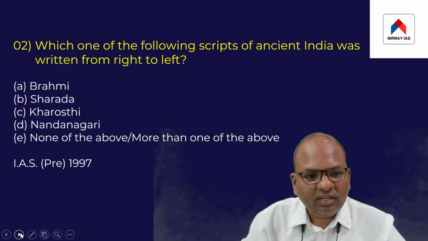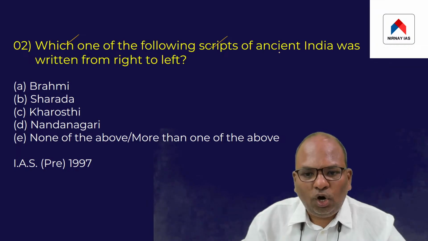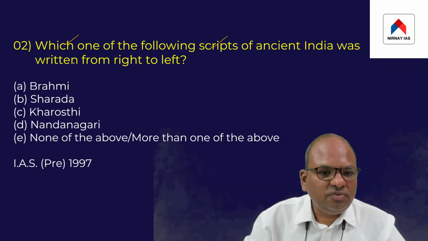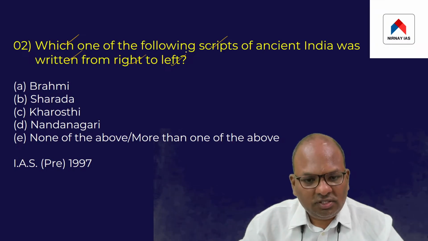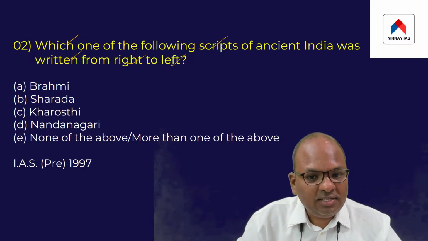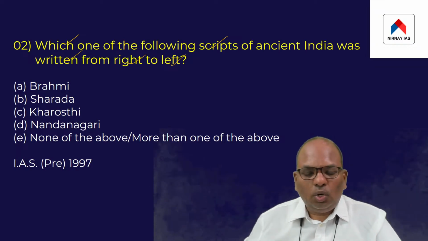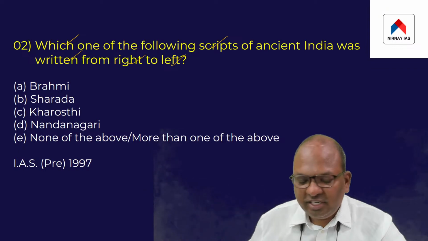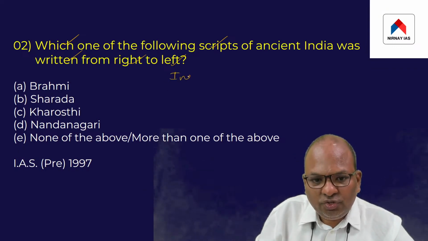Then, which one of the following scripts of ancient India was written from right to left? This was another question asked directly from the Mauryan Empire. I just discussed with you the inscriptions issued by Ashoka.